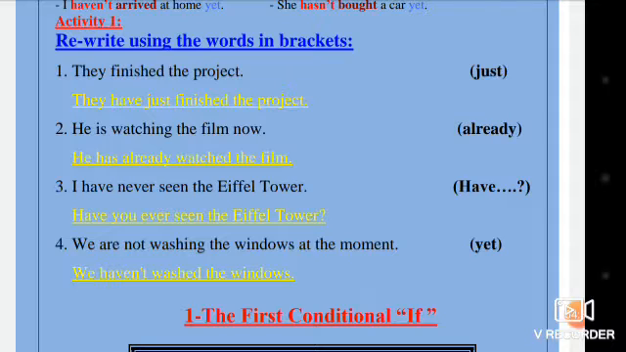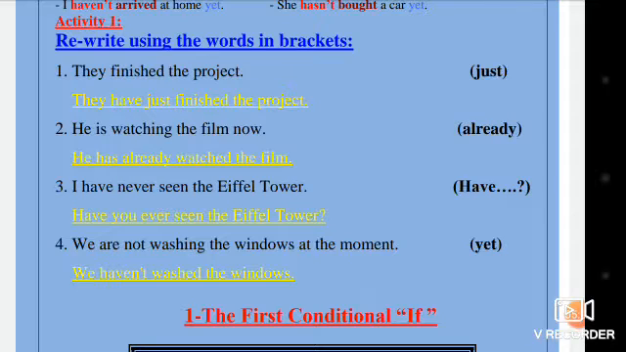Number 3. I have never seen the Eiffel Tower. Start with have to make a question. Have you ever seen the Eiffel Tower? What did we do in this case? We cancelled never and put ever, because we can use ever in the question. Have you ever seen the Eiffel Tower?